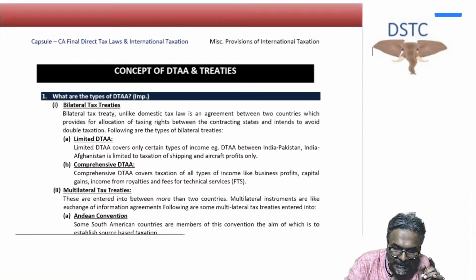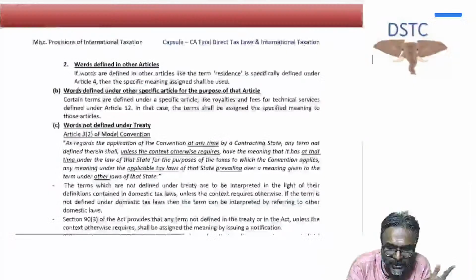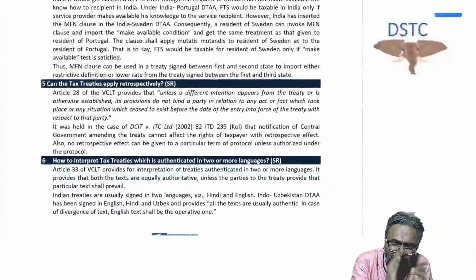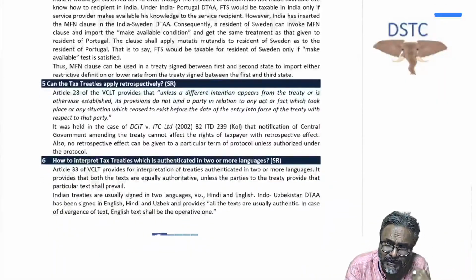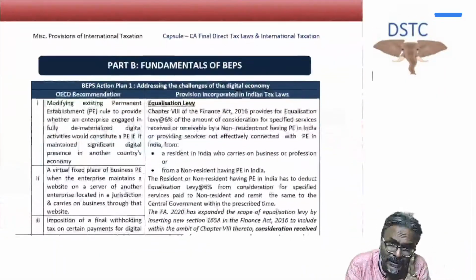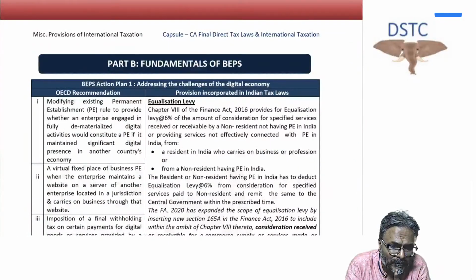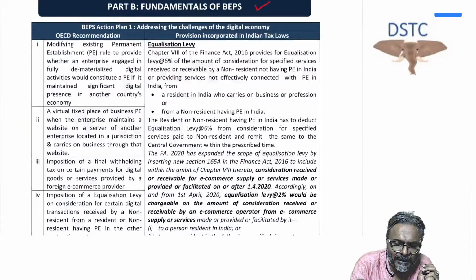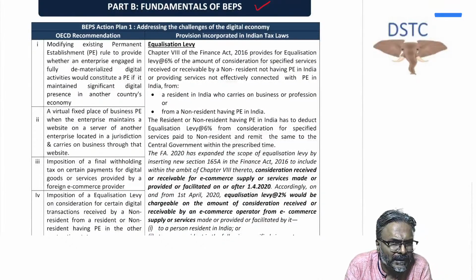Now students, there are some past year examination Q&A which I want to quickly run through, and that much is what you need to know. The UN model and OECD model are what we have discussed. Second is the past year Q&A. But before I go to the past year Q&A, one problem of the students relates to the chapter on BEPS. You don't have to worry about it. Students, you only need to recall what you have learned in the domestic law.